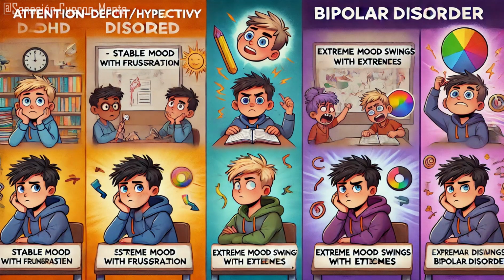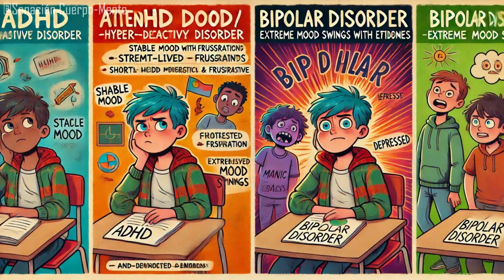In bipolar disorder, it is characterized by distinct mood episodes such as mania or depression that last for days, weeks, or even months. These mood swings are more extreme and often impair the person's ability to function in daily life. Second, onset and course of disorder. In ADHD, it is typically diagnosed in childhood, and its symptoms often persist throughout a person's life. While the severity of symptoms might change over time, the core features of ADHD generally remain present.